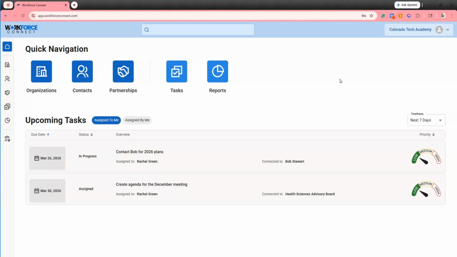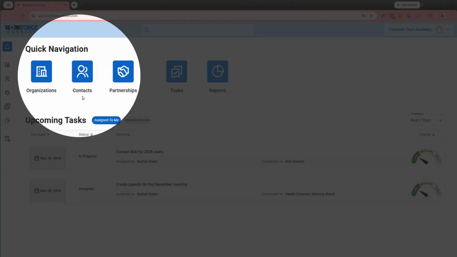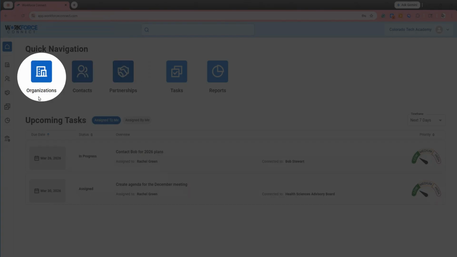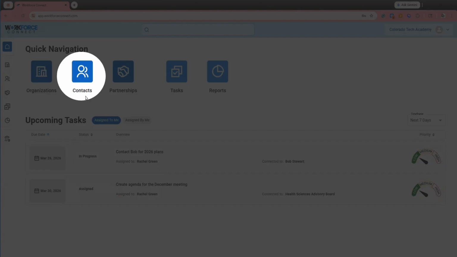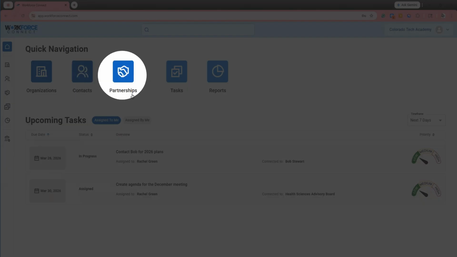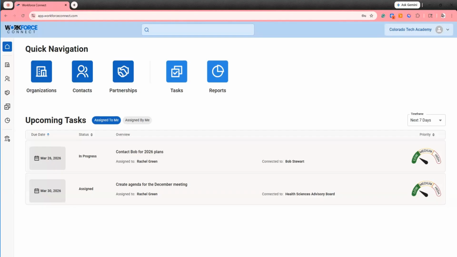Workforce Connect is built on three interconnected directories that keep your data organized and accessible: organizations, contacts, and partnerships. Organizations are the businesses, schools, agencies, and community groups that your institution works with. Contacts are the individual people within those organizations. And partnerships are the specific programs, projects, and collaborations that you have with those contacts and those organizations.